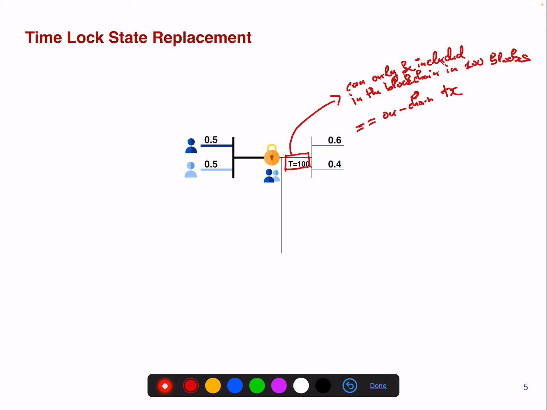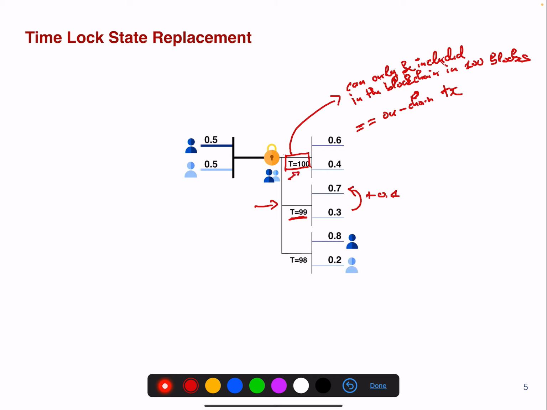So this means you can naturally update the state with a new time lock of 99, and here you perform a transfer of 0.1. This is plus 0.1 in this direction. So this particular transaction you can include in the blockchain earlier, before that one, and so on.